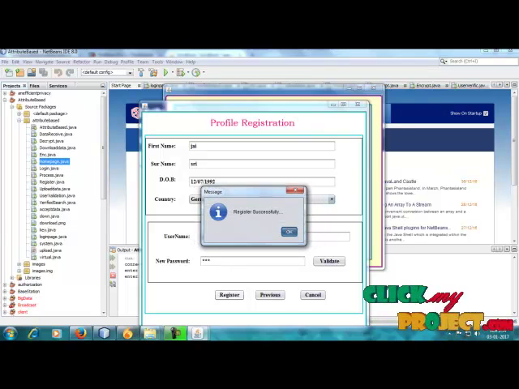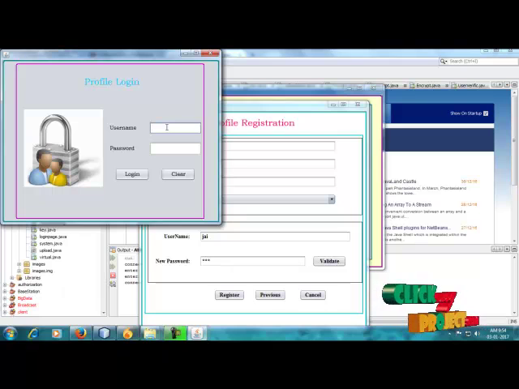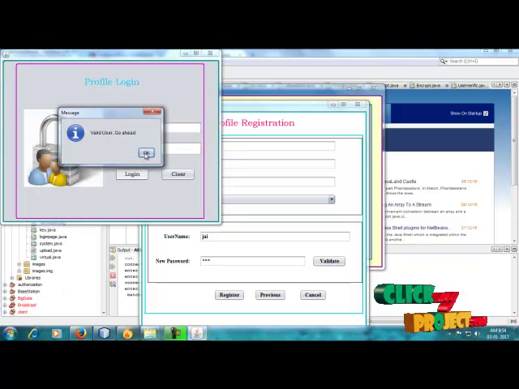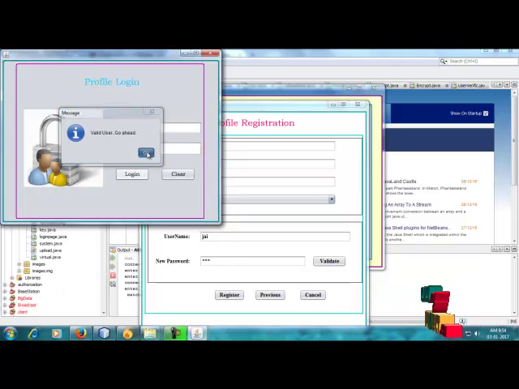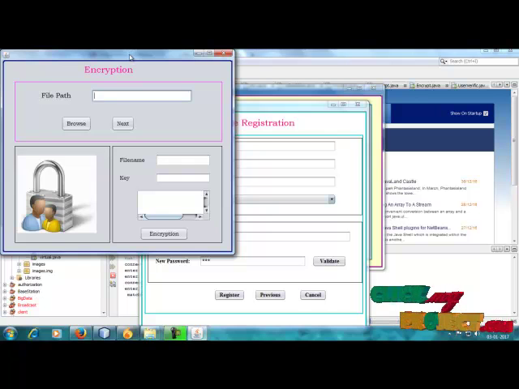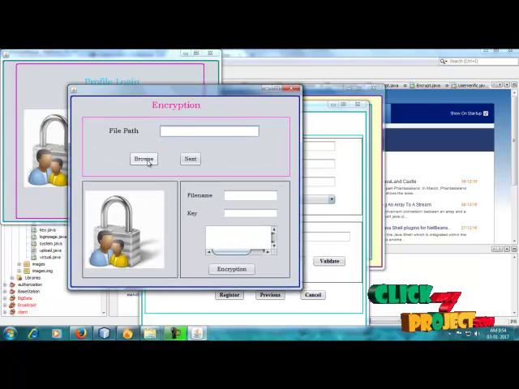So click yes. Registered successfully. So the username and password. So I enter the username and password. Both match. Go for next page. So this is a valid user. Go ahead. Okay. So now the data will be encrypted.